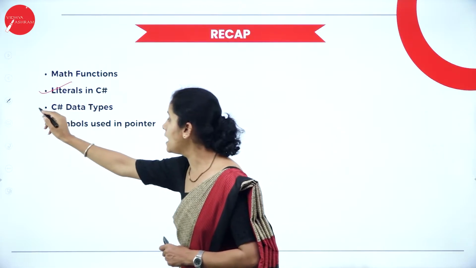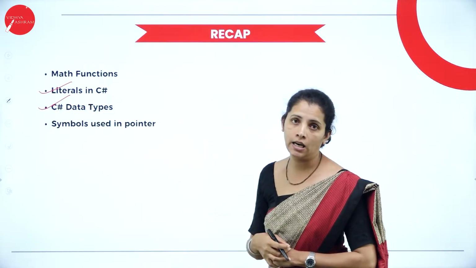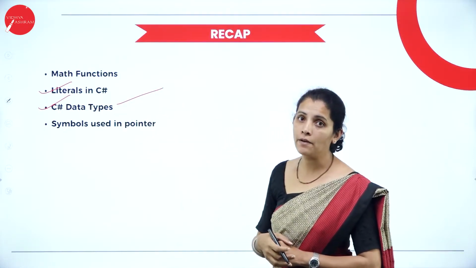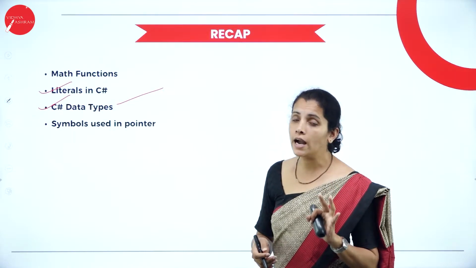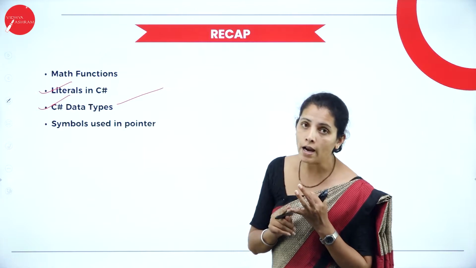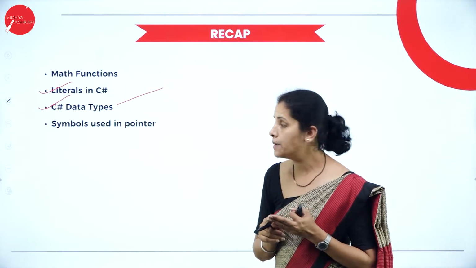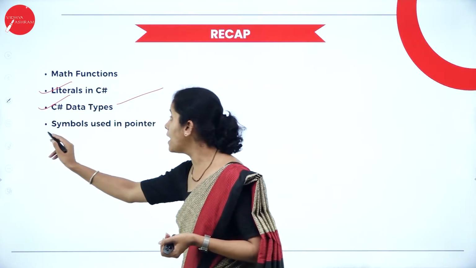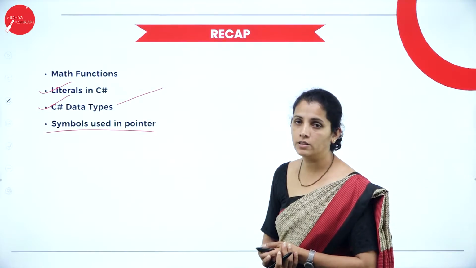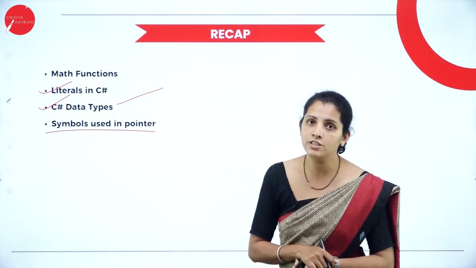Along with that, I discussed C# data types. The C# programming language supports three kinds of data types: value type, reference type, as well as pointer type. Along with that, I covered symbols used in pointers. So these are the topics I discussed in my last session.